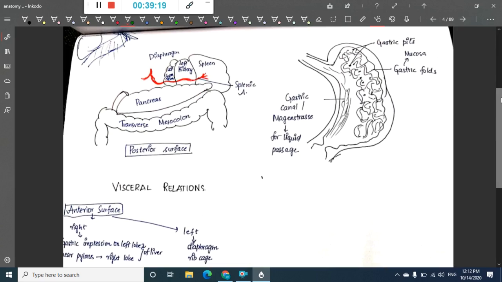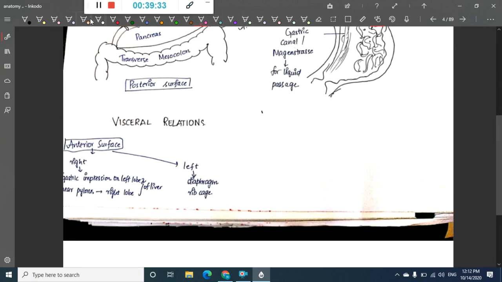In the visceral relations of the stomach we have the relations of the anterior surface and the relations of the posterior surface. First we will see the relations of the anterior surface of the stomach. On the right side there is the gastric impression on the left lobe of the liver, and near the pylorus, the quadrate lobe of the liver.